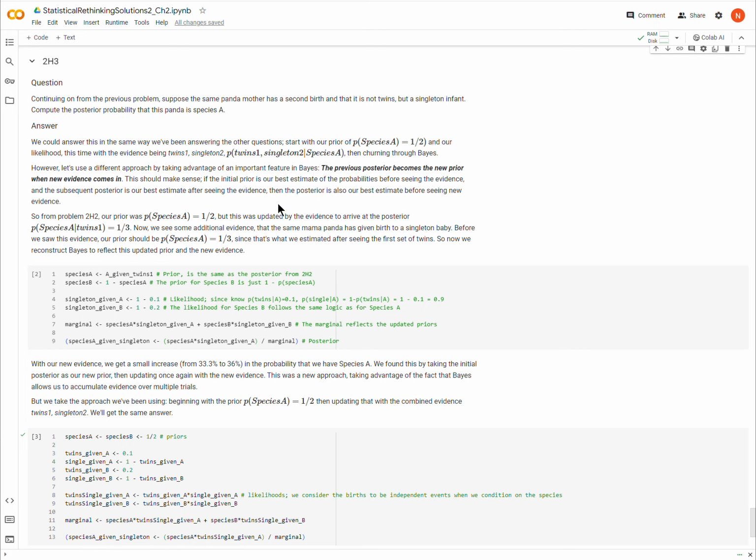So the way that we've been doing it is we find terms for the prior and the likelihood, and in this case the likelihood would encompass the evidence of twins and a singleton birth,